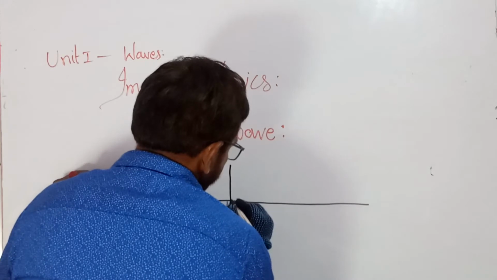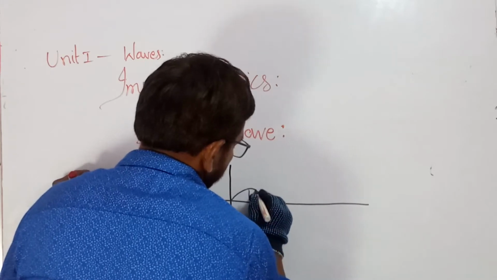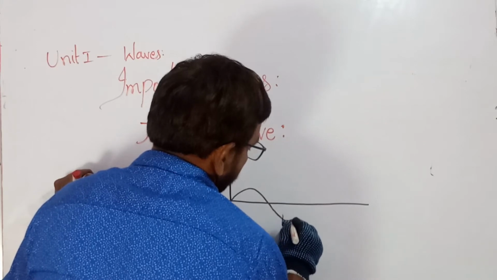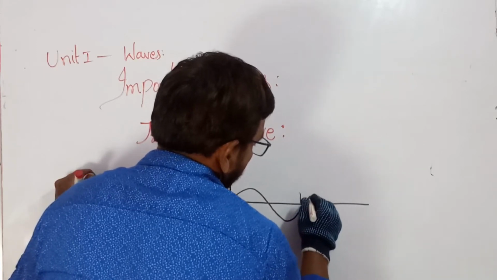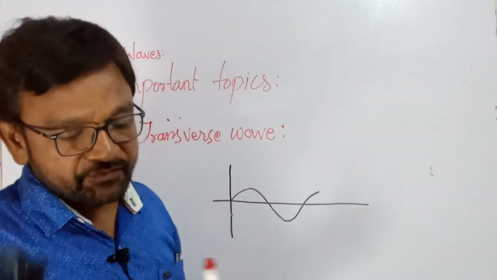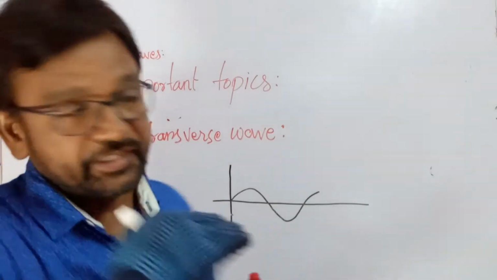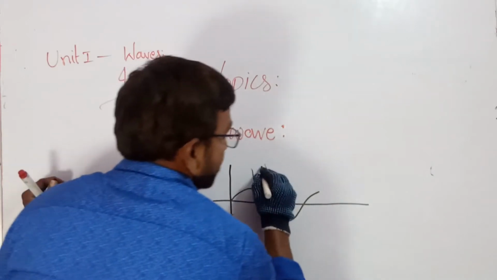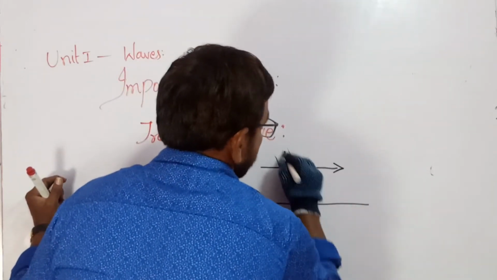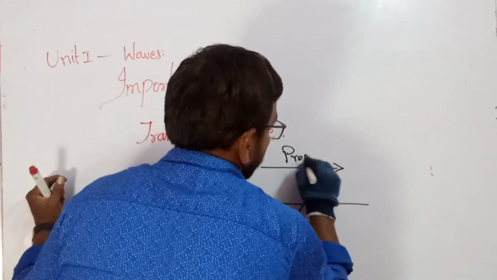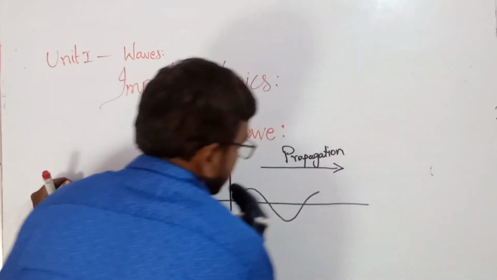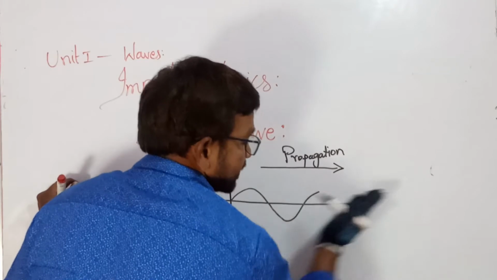If the constituents of the medium are oscillating, how are they oscillating? The propagation is in this direction. Propagation means it is moving in this direction.